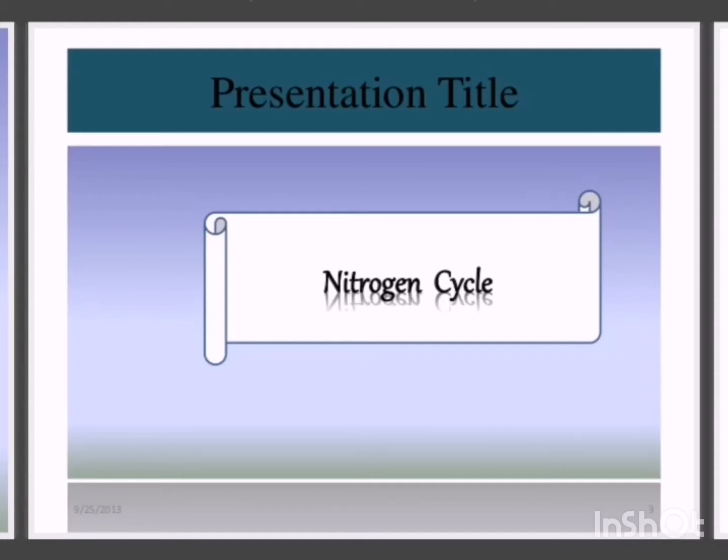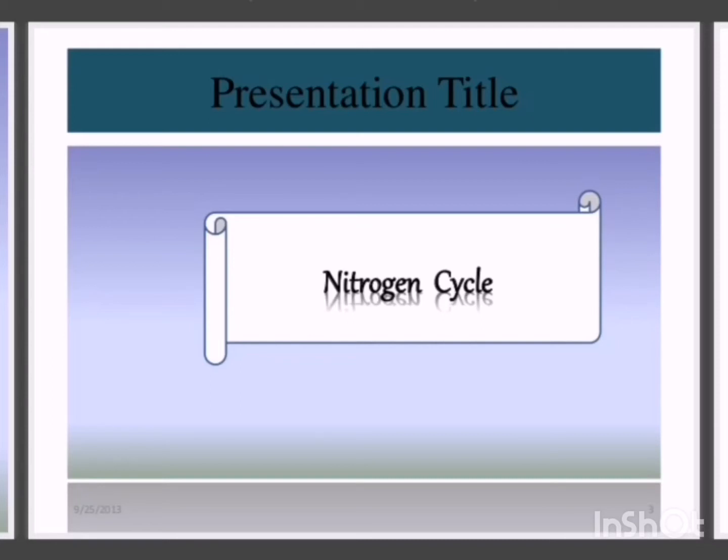The symbol of nitrogen is capital N, its atomic number is 7 while its mass number is 14.007 AMU, atomic mass unit. Nitrogen is present in protein, nucleic acid, all membrane. Nitrogen is present in atomic form. There is a triple bond between the elements of nitrogen. It is present in the atmosphere as 78%, but this